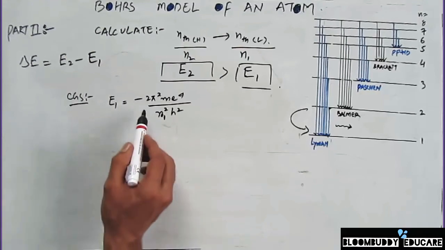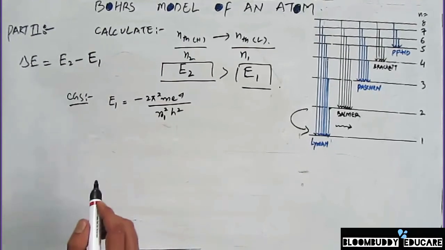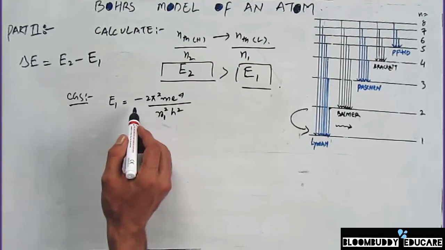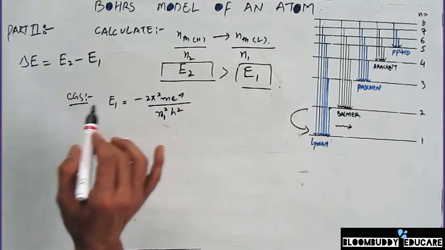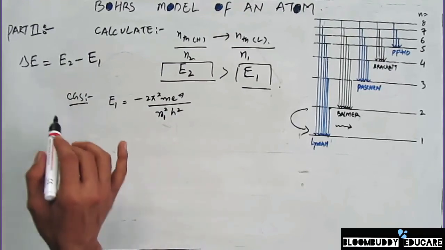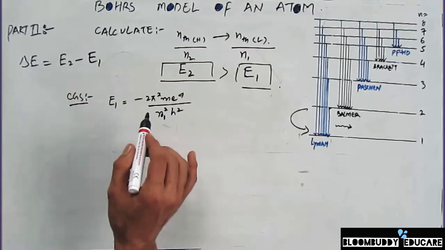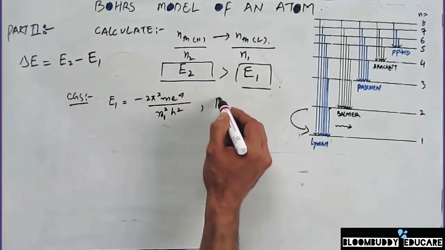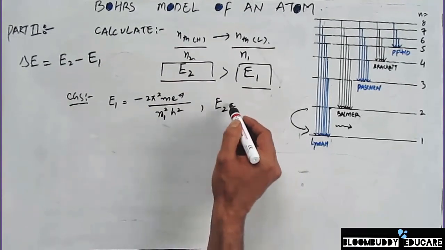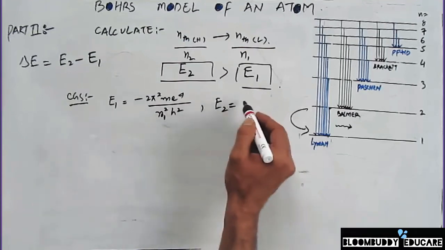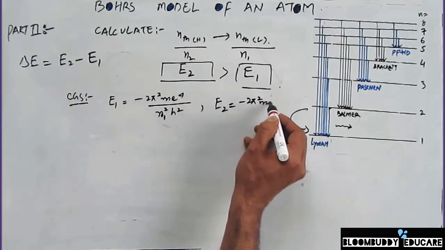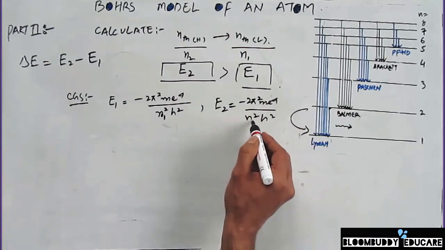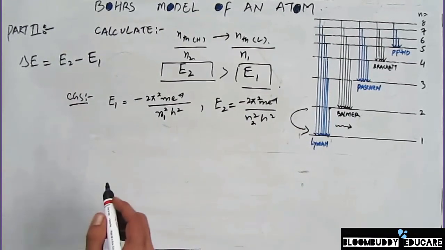And in my previous lectures, I missed this negative sign for the energy of an electron, so I apologize for that, and I want you to include a negative sign wherever I calculated the energy of an electron in Bohr's model of an atom, because the energy of an electron is always negative. Similarly, in case of the second energy level, it's again the same thing. It's minus 2 pi square m e raised to power 4 by n square h square, but the n in this case is the second orbit.